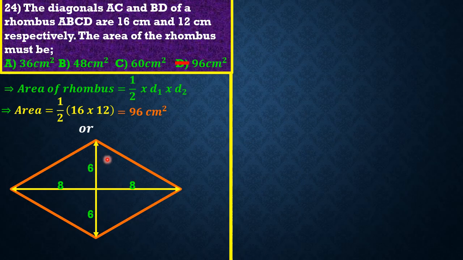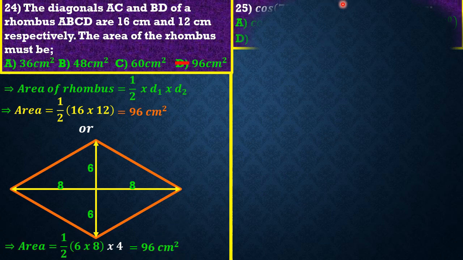So if we can get the area of one right angle triangle and multiply it by 4, we should still have the same answer. We know the area of a triangle is half base times height. We get the area of one of them, then multiply by 4. So one half times 6 times 8 is the area of one of them, and since there are 4 of them, we multiply by 4. Simplifying, we still have an answer of 96 centimeters squared.